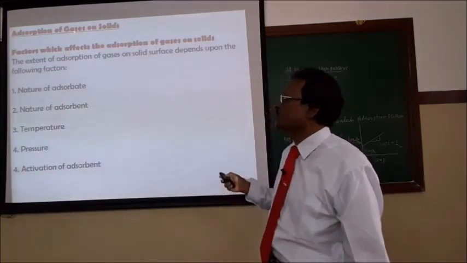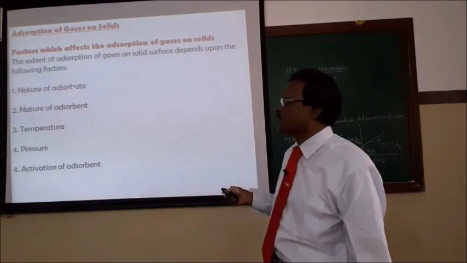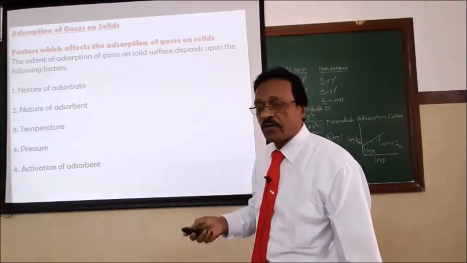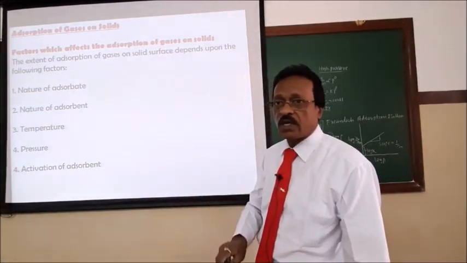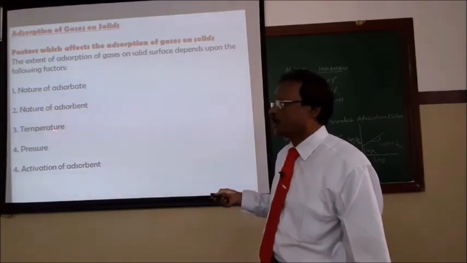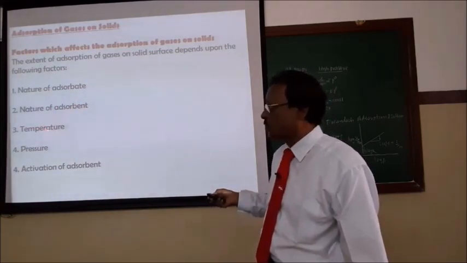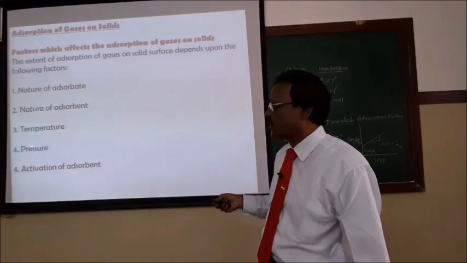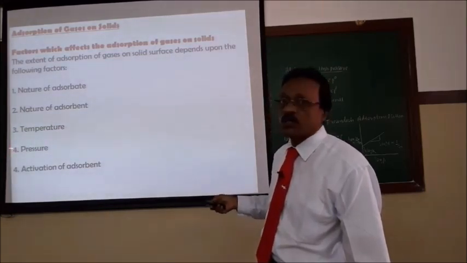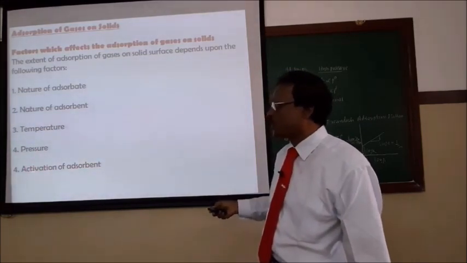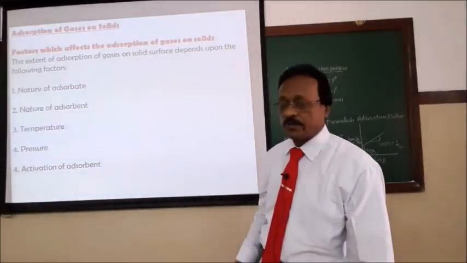These are the factors on which adsorption of gases on solids depends, mainly the nature of adsorbate. I told you it is the easily liquefiable gases versus not easily liquefiable gases, like high critical temperature and low critical temperature. We discussed the nature of adsorbate. The nature of adsorbent, I told you, the larger the surface area, the more the extent of adsorption. Temperature, I told, physical adsorption is at low temperature. Chemisorption requires energy of activation, so it takes place at high temperature. Pressure, we defined the Freundlich adsorption isotherm. A number of methods can be employed to increase the adsorption capacity of the adsorbent, called the activation of the adsorbent. This all we discussed.